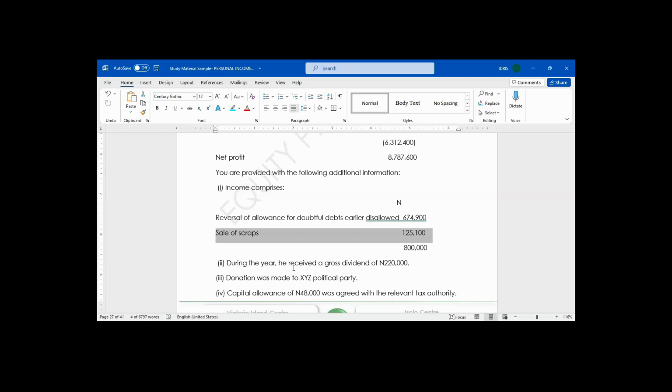Sales of scrap, just note that it's different from profit on disposal of fixed assets. Profit on disposal of fixed assets is treated as non-taxable income. Sales of scrap is a taxable income. Know that. Add that in your mind. It's another area that they use to convince students.